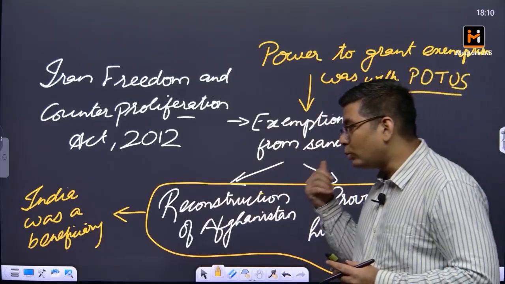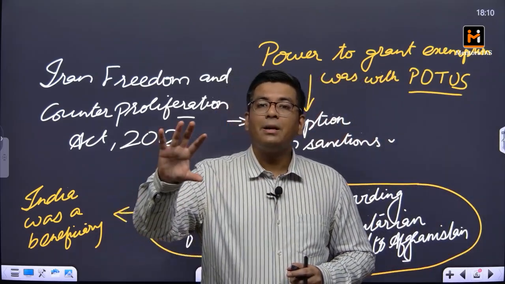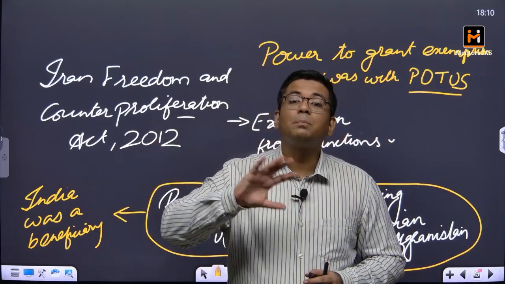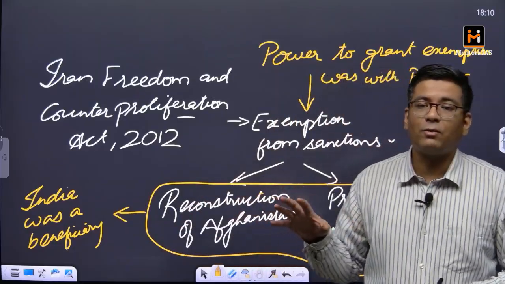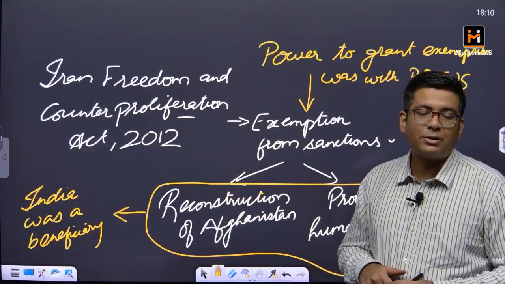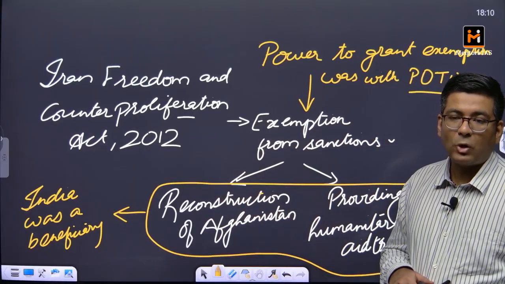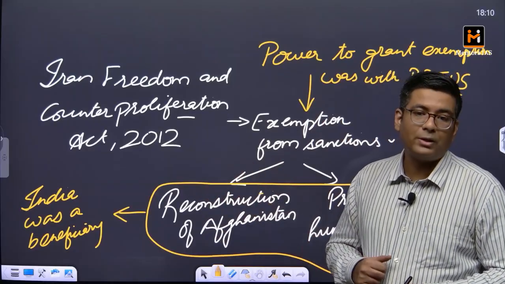Through the Chabahar port, India routes all its relief material, all its personnel, and any kind of infrastructure or hardware requirement of Afghanistan, so that it could help in the reconstruction of Afghanistan. That is exactly how this equation has worked till date.